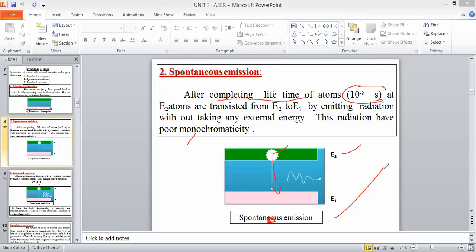So please all of you unmute your audios. Yes. So how do you define spontaneous emission, ma?